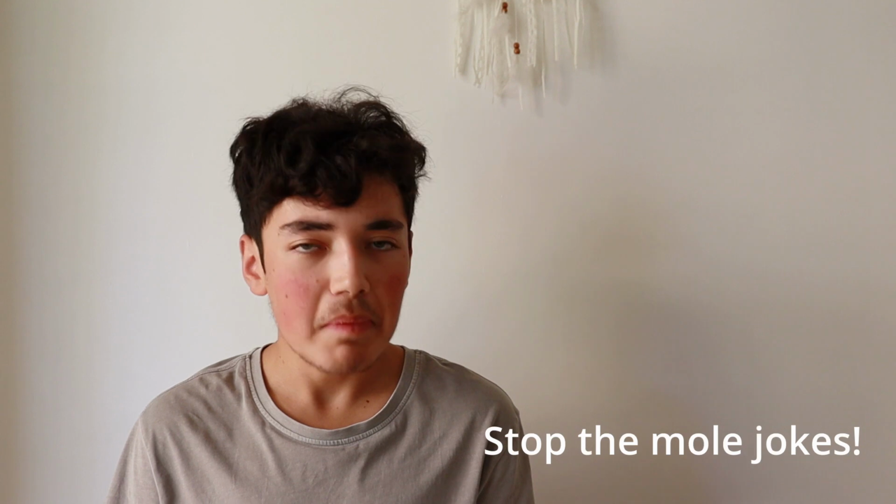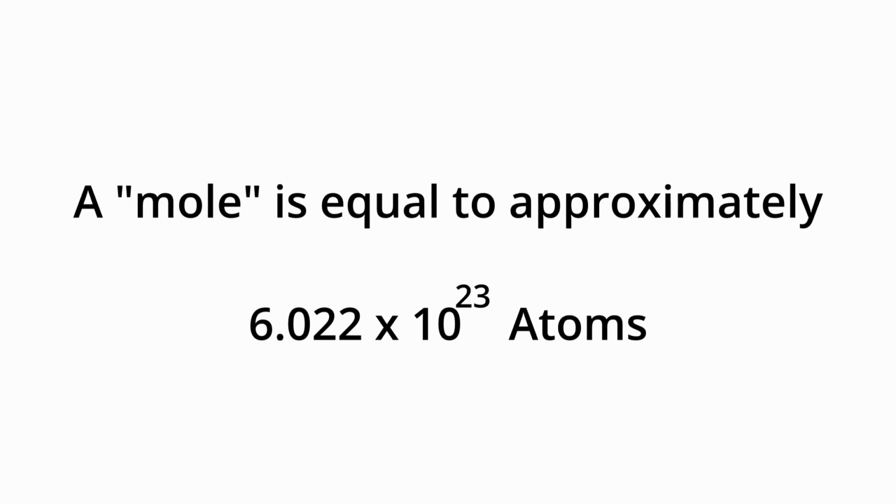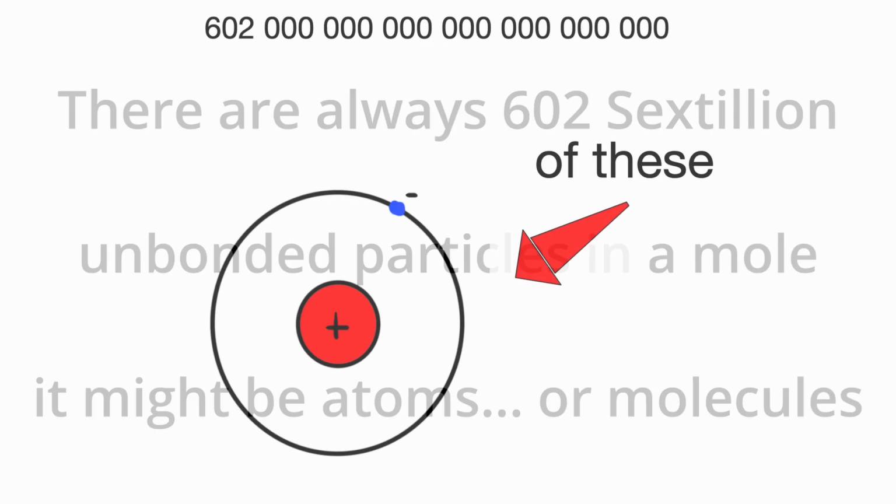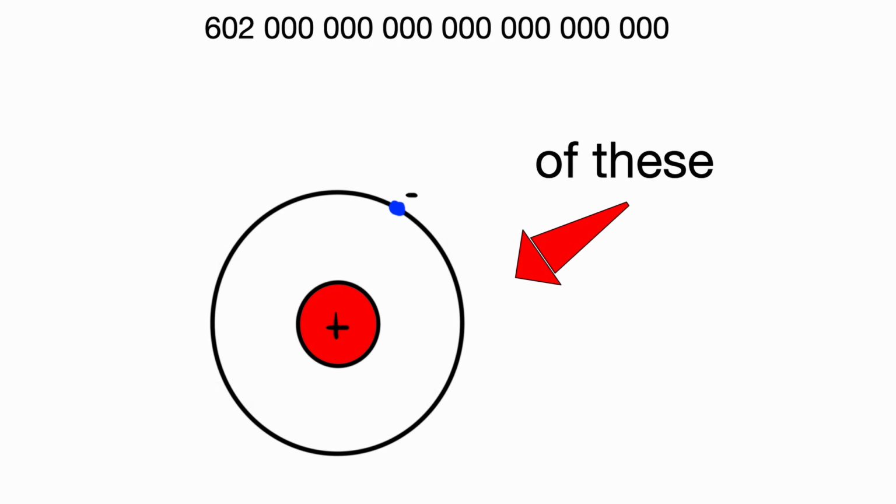A mole is not a mass or volume measurement. Instead, it is a countable measurement and is approximately 602 sextillion particles. The number of atoms or compounds in a mole is always constant. This number of things always stays the same. We have 602 sextillion hydrogen atoms in a mole if it is unbonded monoatomic pure hydrogen.